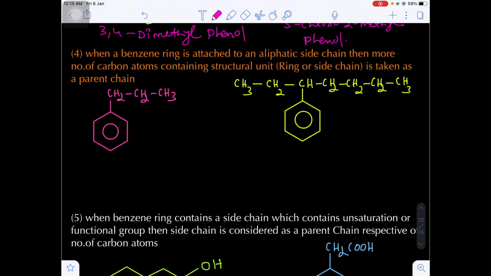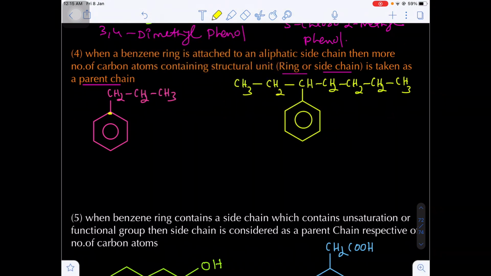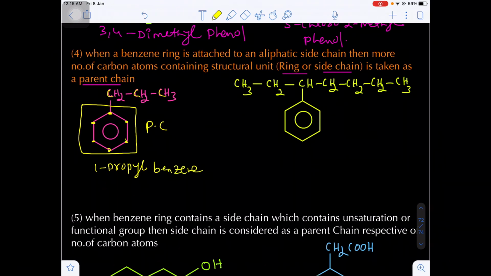Now, when a benzene ring is attached to an aliphatic side chain, then the structural unit containing the greater number of carbon atoms, may be the ring, may be the side chain, will be selected as the parent chain. That means you see the number of carbon atoms. In benzene, how many carbon atoms are there? 6 carbon atoms. But in the side chain, how many carbon atoms are there? Only 3 carbons. So where the number of carbon atoms is more, that should be the parent chain or principal chain. Now the side chain will be propyl. Okay, 1-propyl.